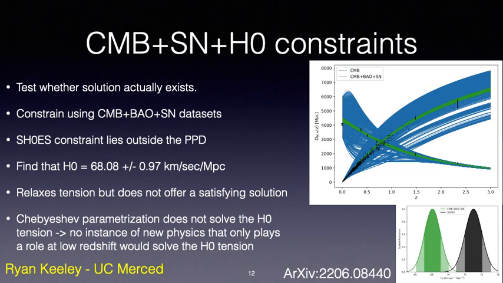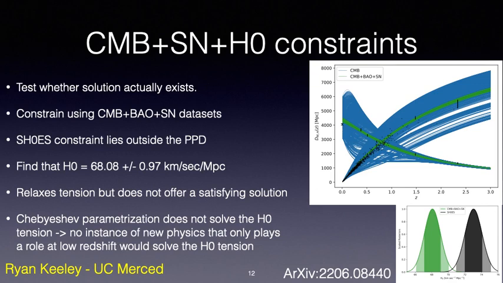Now that we have demonstrated that the Chebyshev parameterization should include any potential low-redshift solution to the H0 tension should one exist, we now test whether one does actually exist. To do this, we constrain the Chebyshev parameterization using the CMB plus BAO plus supernova datasets and compute the posterior of H0. If the posterior from the joint constraint of the CMB plus BAO plus supernova dataset spans the H0 constraint from SH0ES, then with this model, the joint CMB plus BAO plus supernova datasets would not be in tension with the SH0ES datasets. Then we would properly calculate a joint CMB plus BAO plus supernova plus H0 constraint and conclude that the Chebyshev parameterization offers a satisfactory solution to the H0 tension.